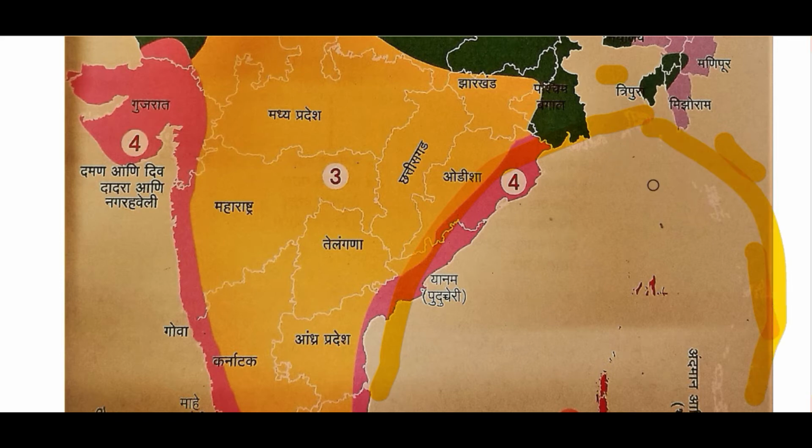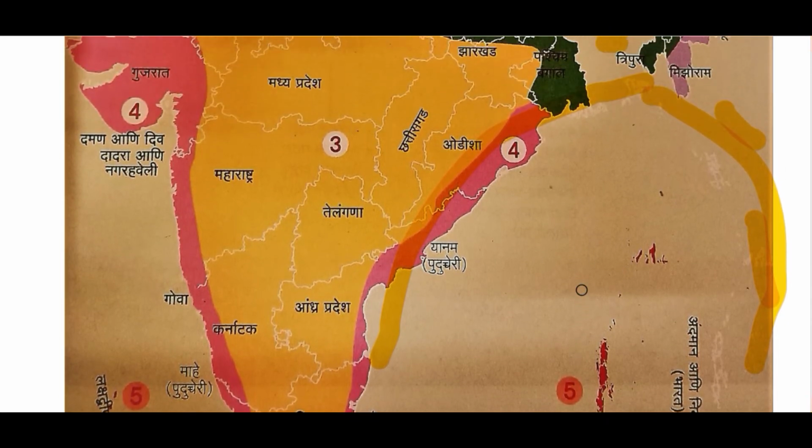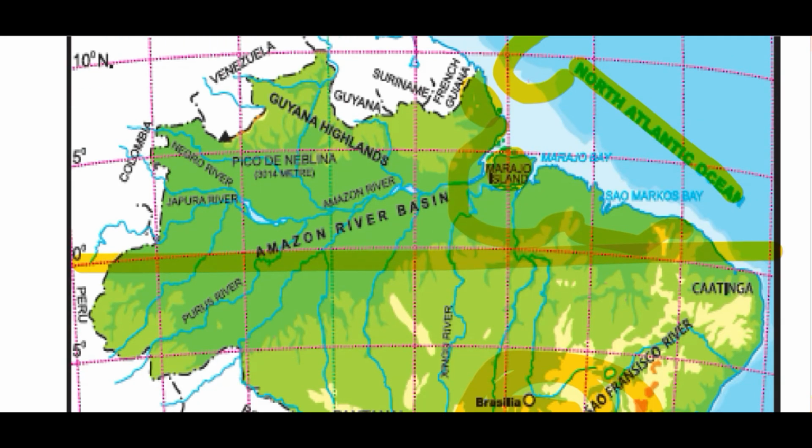This particular water body is surrounded by land on three sides, that is, on the western side India, on the northern side again India and Bangladesh, on the eastern side Myanmar and Thailand. So this particular water body is enclosed by land from three sides. That's why it is known as a bay. I hope you got the concept of a bay. It is a water body surrounded by land on three sides.